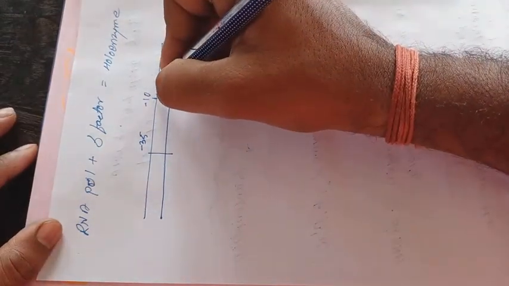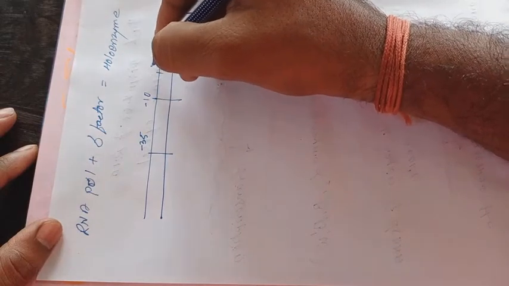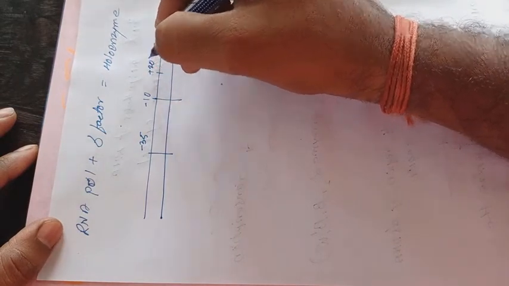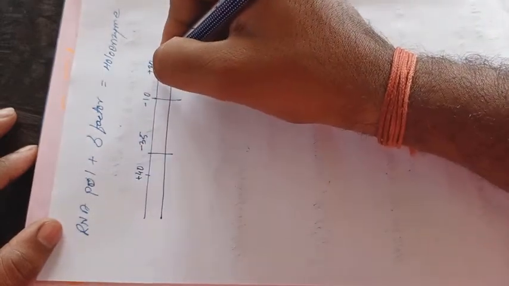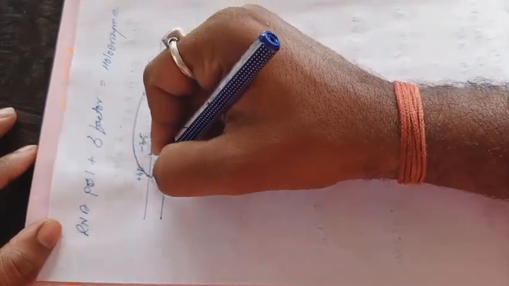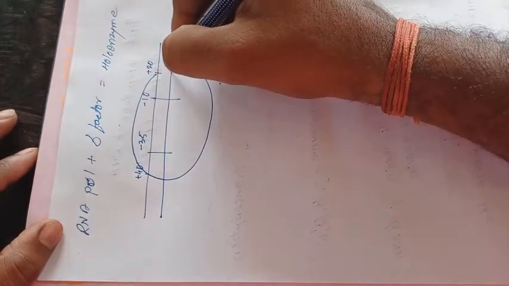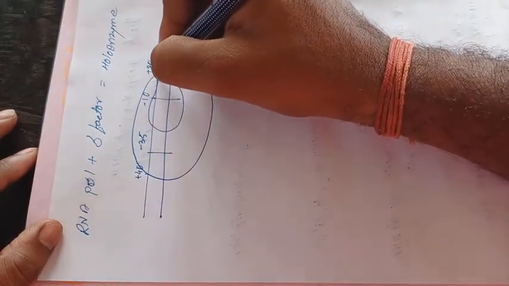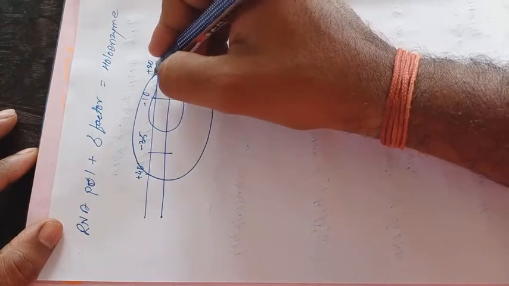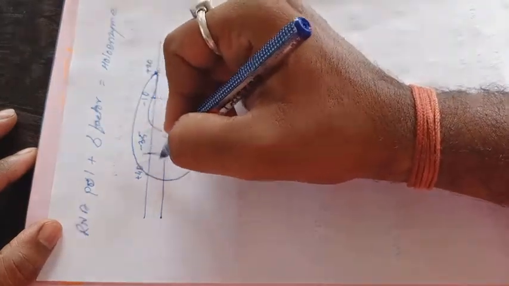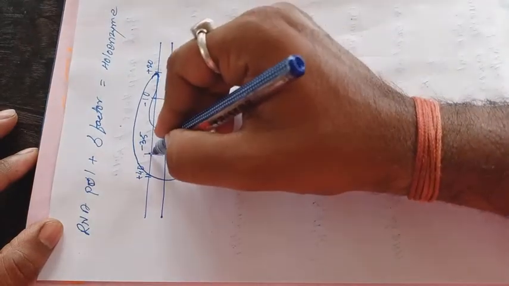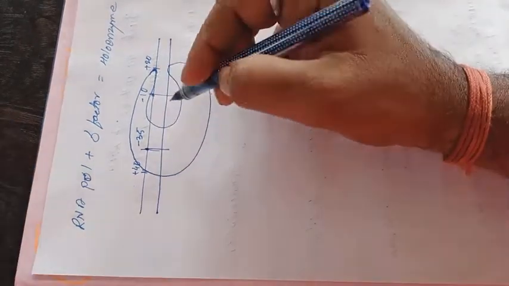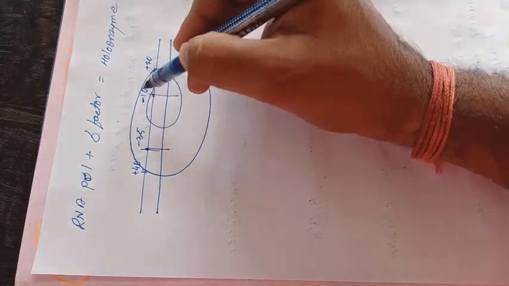It is exactly the binding site of RNA polymerase, and here a +20, here a +40. It is a -40, -20, and it is a holoenzyme that consists of sigma factor and RNA polymerase. They will bind to the -10 to -35 region.